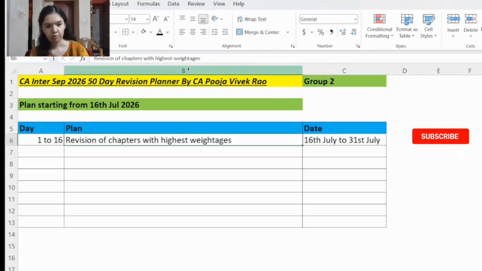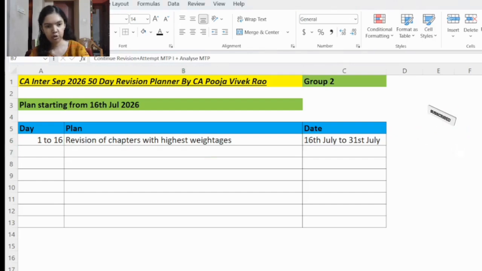And also one slot will be for practicing MCQ. So when you get that complete PDF, you will see. Because MCQ is very important. For every subject, MCQ is for 30 marks, right? So every day if you practice MCQ, you will be able to solve MCQ at fast speed as well as accurately. So this will help you to score good marks in MCQ in the exam. And also there is no negative marking for MCQ. So that's why it's very important to practice as much MCQ as possible.